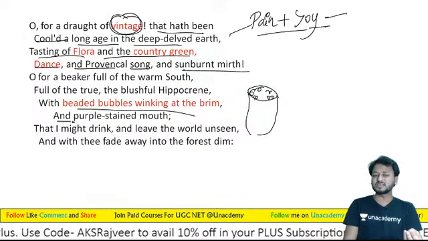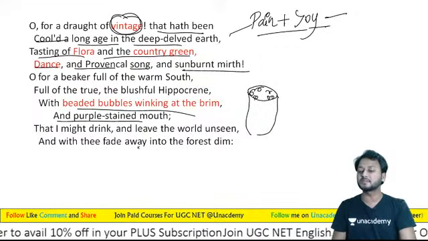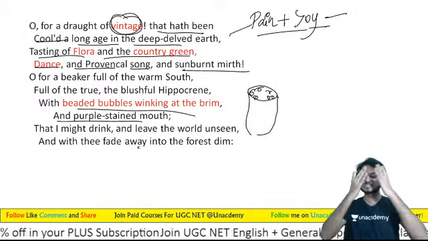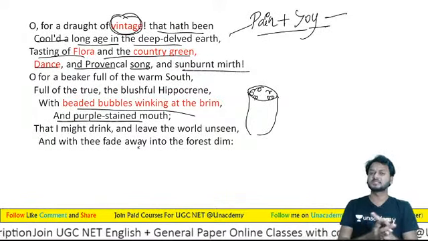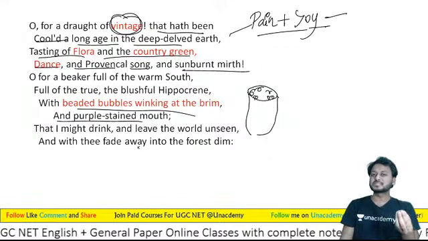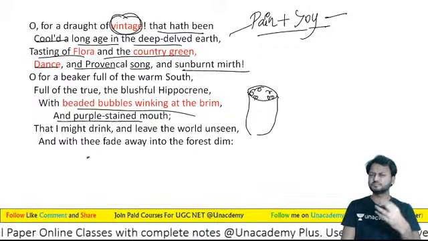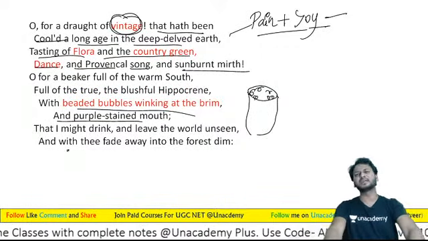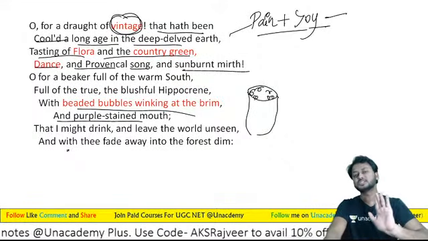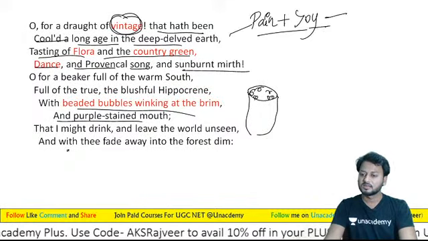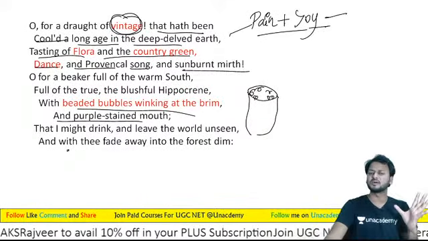And purple-stained mouth, and after taking that wine, mouth and face become purple. So the effect of intoxication. That I might drink and leave the world unseen. और ये सब लेने के बाद, leave the world unseen, मैं इस दुनिया को बिल्कुल अनदेखे, बिना देखे हुए चला जाऊं.